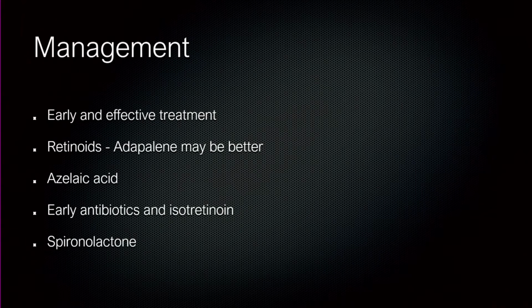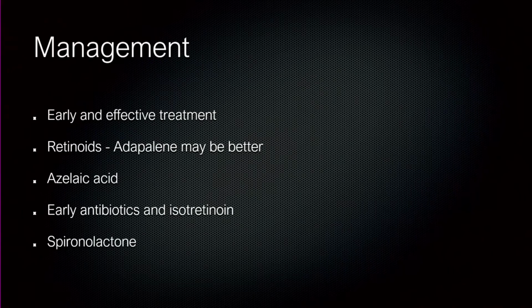What are the management things we have to take into consideration? As I mentioned, it has to be early and it has to be effective. It has to be quite aggressive. With the topical retinoids, you have to be careful which topical retinoid you use. Adapalene comes as a cream. It's also less irritant, so it works on two receptors, retinoic acid 2 and 6. So it is effective, and it may be better tolerated than gels, which are there in topical retinoids.